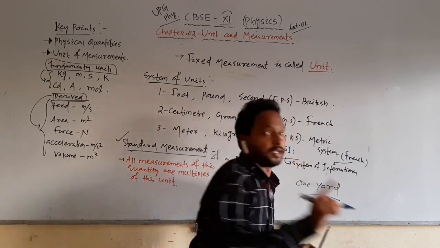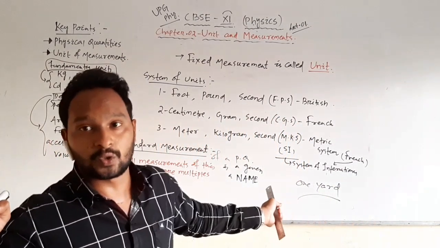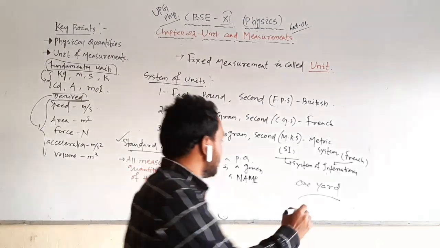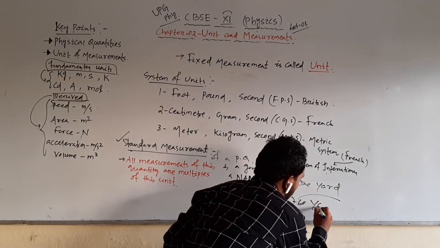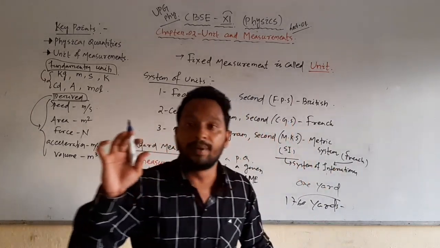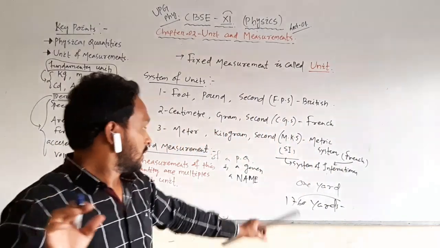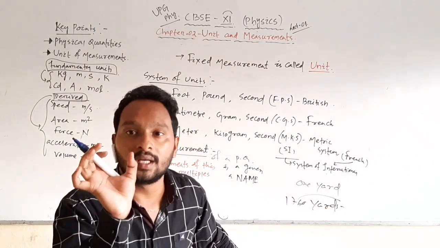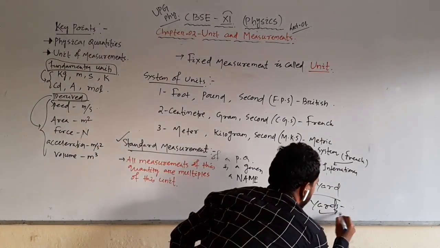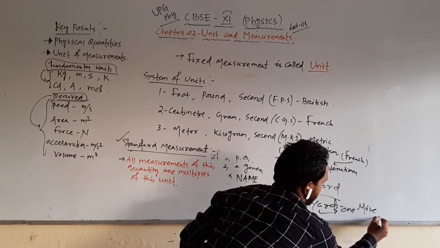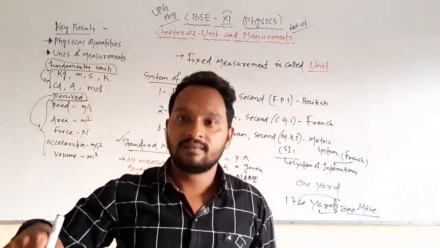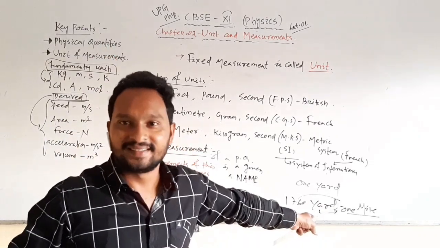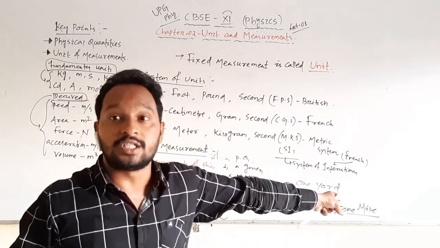British people बोले, देखो यार, 1 yard. 1760 yards together we will call it 1 mile. 1 mile, वो लोग लिखेंगे, ठीक है. And then we measure Delhi to Mumbai in terms of miles because it's a very large unit.